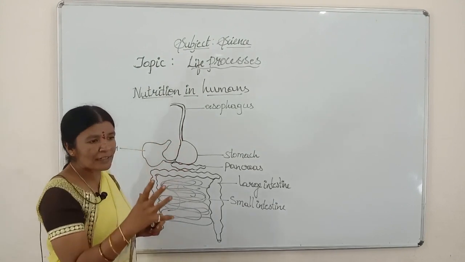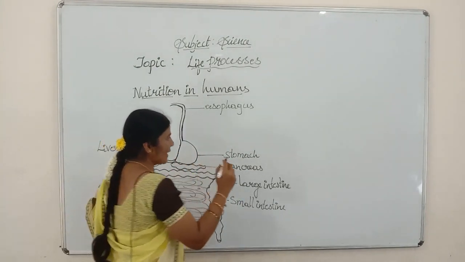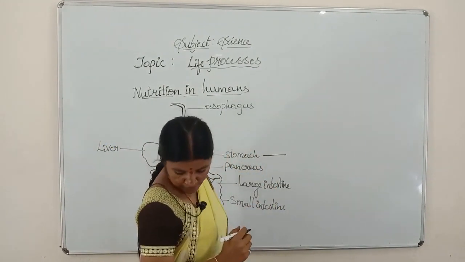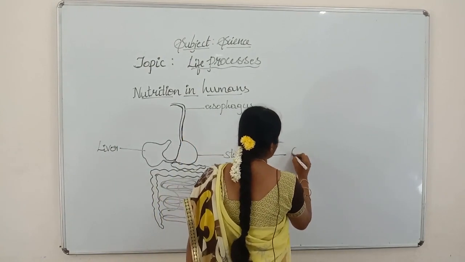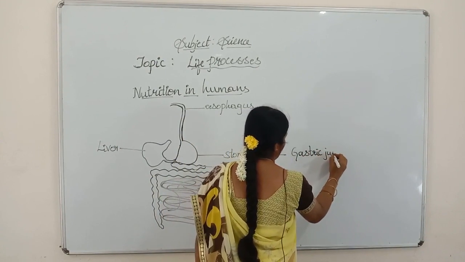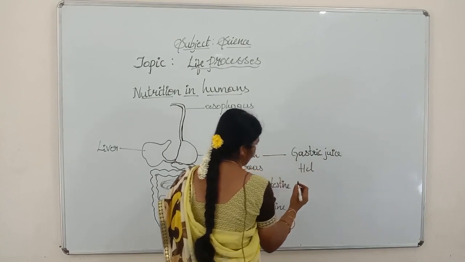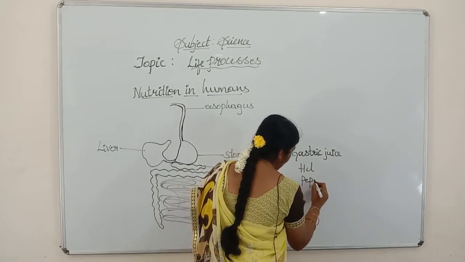As soon as the food enters, the stomach expands. Stomach contains gastric juice. Gastric juice contains HCl. Next it contains pepsinogen.